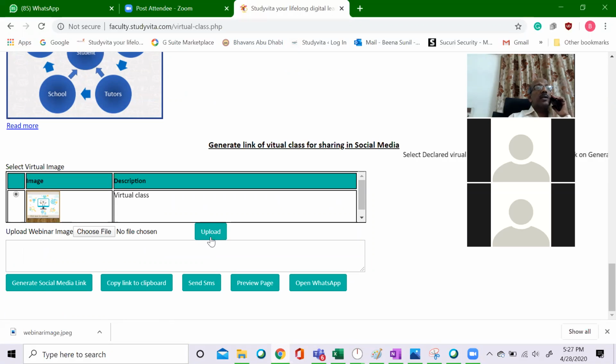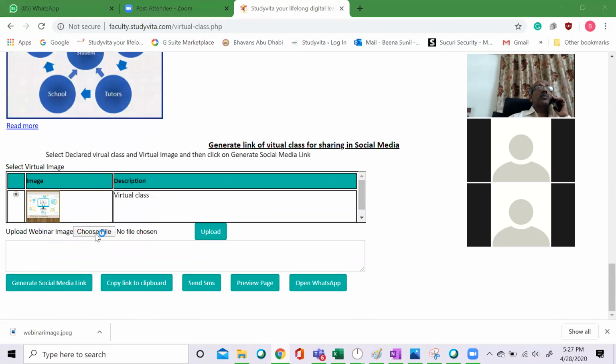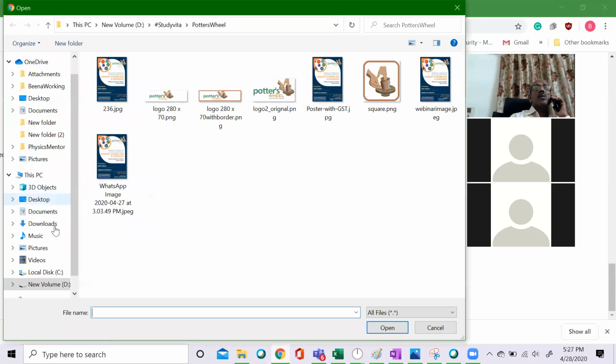And if you want to upload another specific image, we can again choose from here. One standard image is there for the virtual class. If you want to keep some specific image that is related to the topic, for example, let's see. I'll just see whether I have something related to the topic.